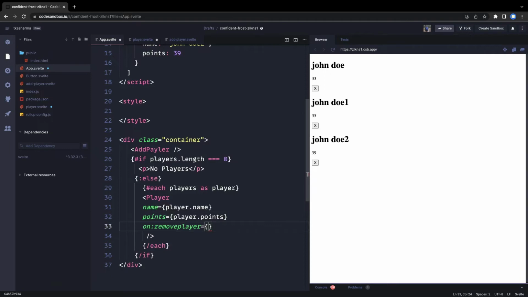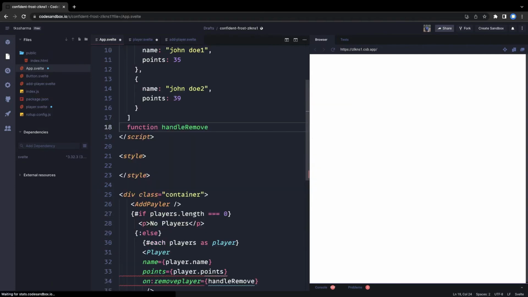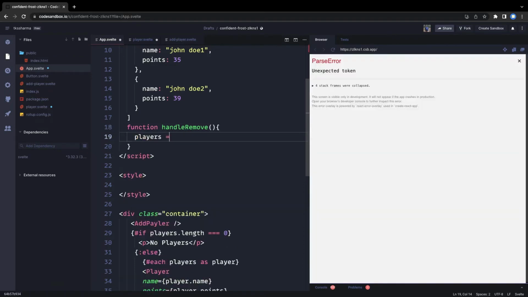method. Handle remove will just remove the player based on the name, so we can do a simple filter because I think name is unique, and we can reassign the players with the updated value. So this is a simple function, handleRemove, and we already have the players. We can simply do players.filter, based on e.detail, this is the event. From this we are getting these values.